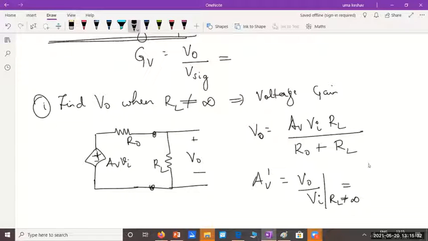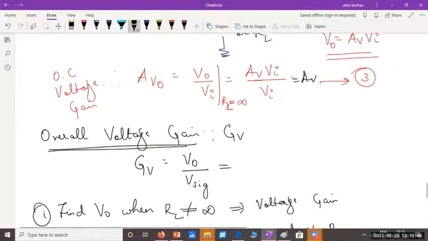So if RL is present, what will Av dash become? It becomes Av into RL by R0 plus RL. And what did we call this Av? This Av was also named Avo, open circuit voltage gain.